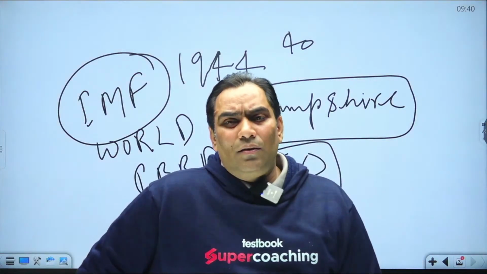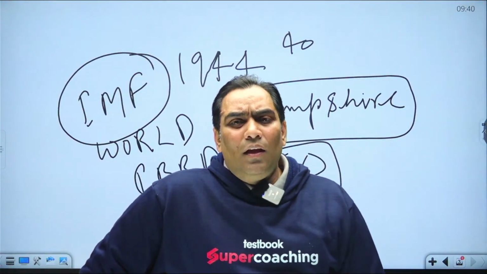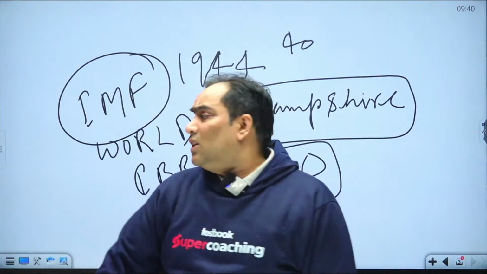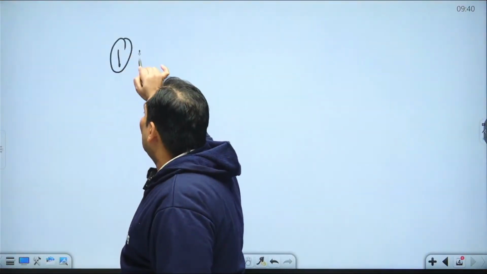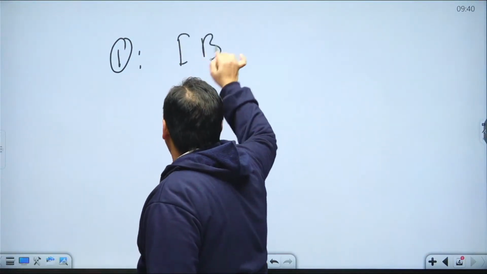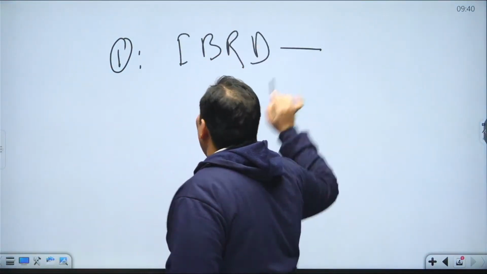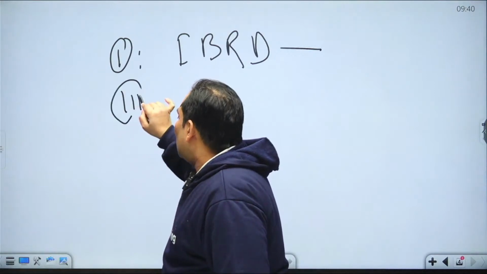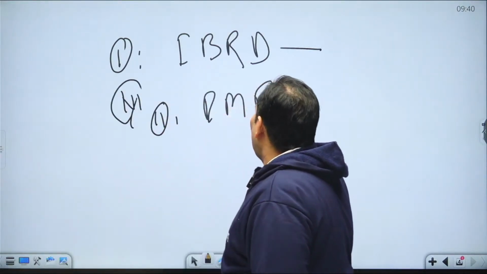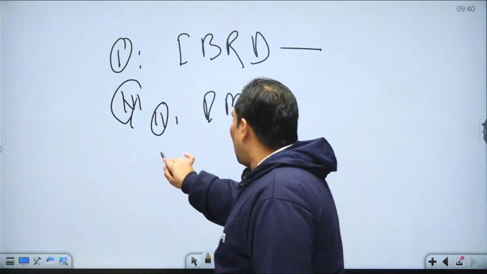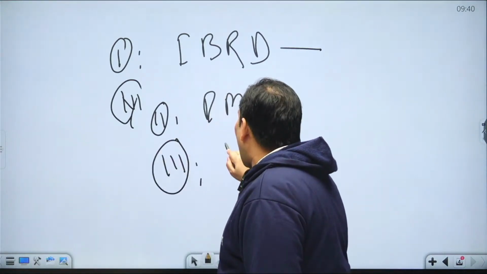That's why they thought to establish three very important organizations: the IBRD, that is the World Bank; the IMF, International Monetary Fund; and also the ITO,